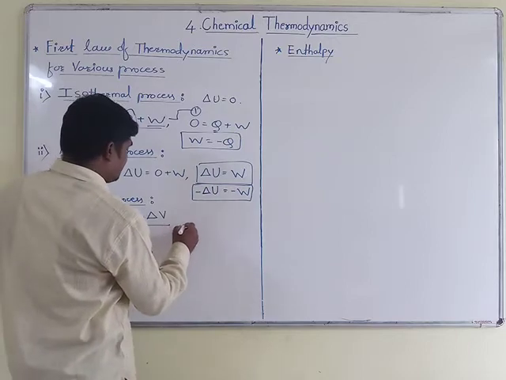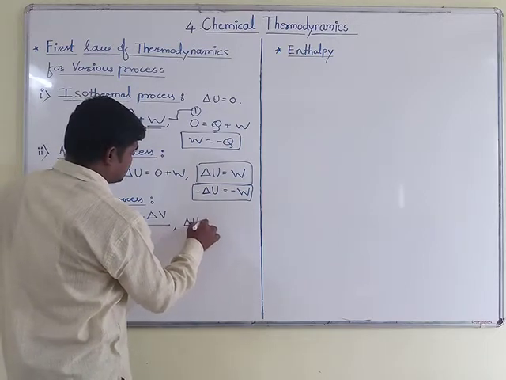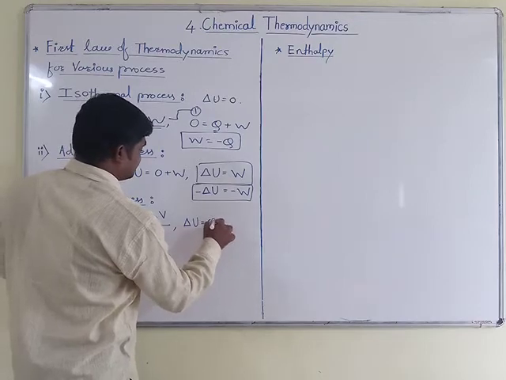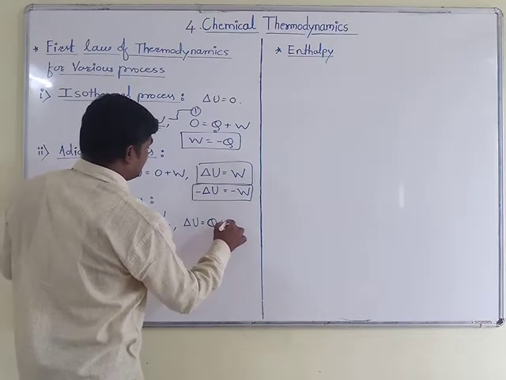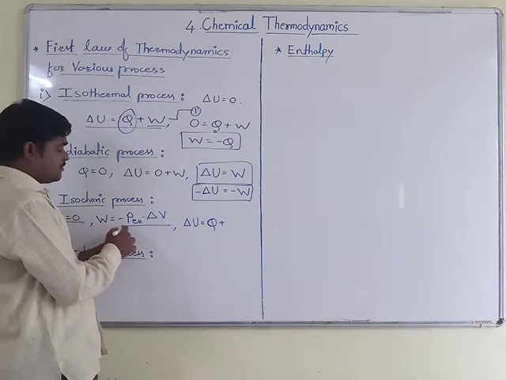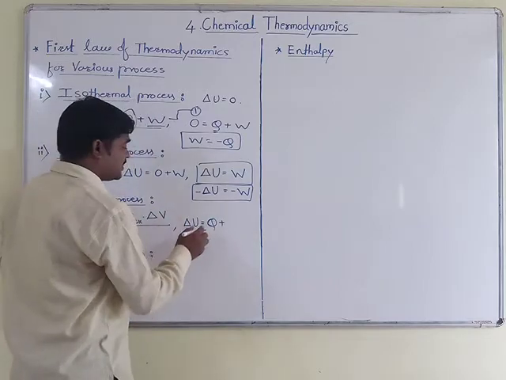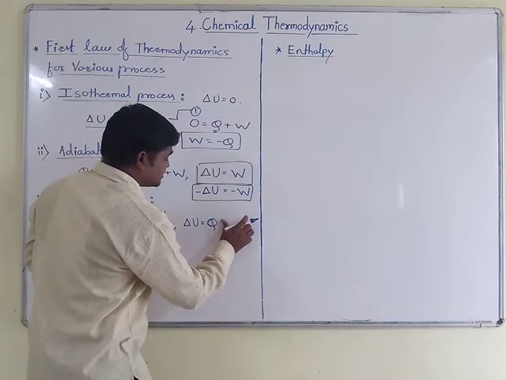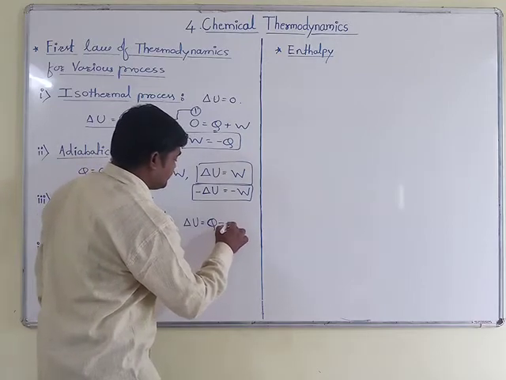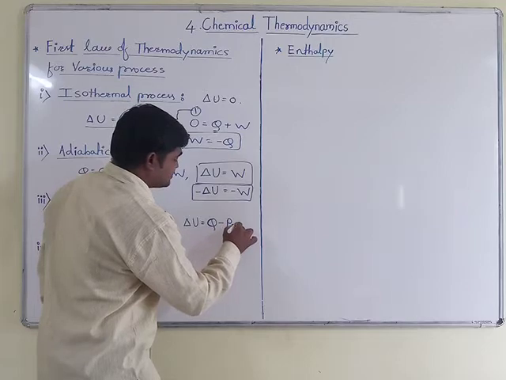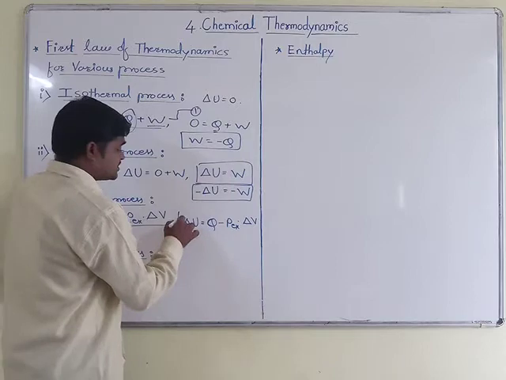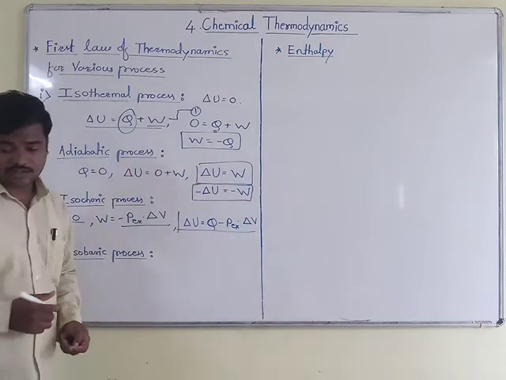Then you will get delta U is equal to Q plus W, where Q is nothing but heat. Here the value of W will be minus PEX multiplied by delta V. So the minus sign I have to take here: delta U is equal to Q minus PEX, that is external pressure, multiplied by delta V. So this is the required equation which I have got here.